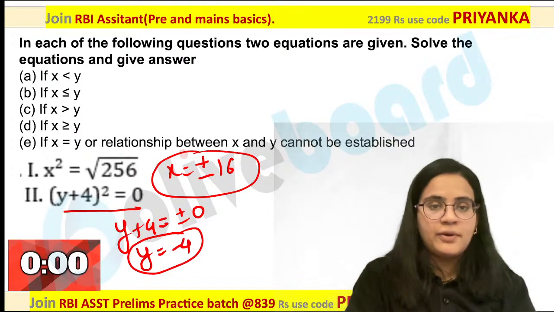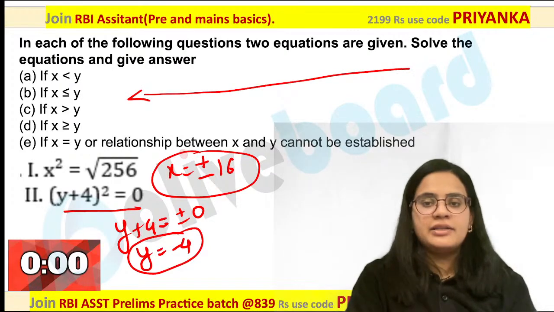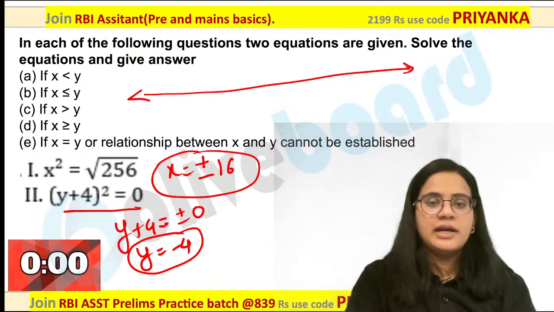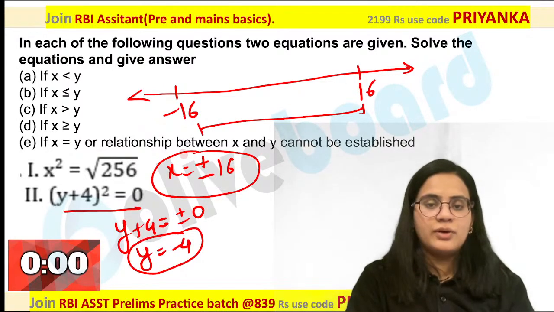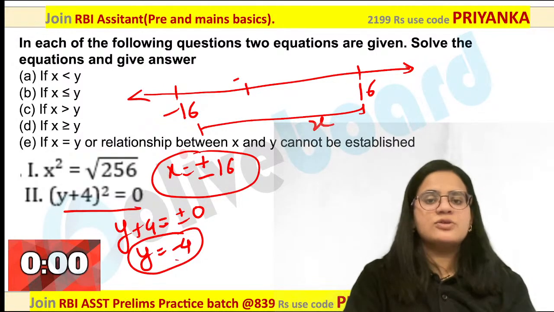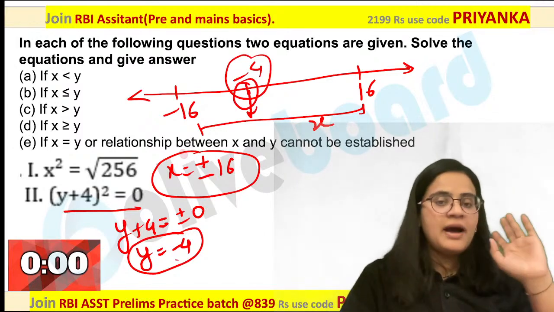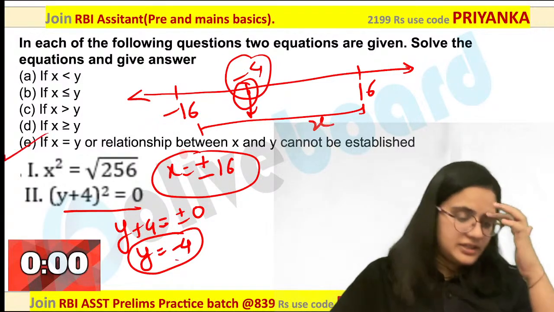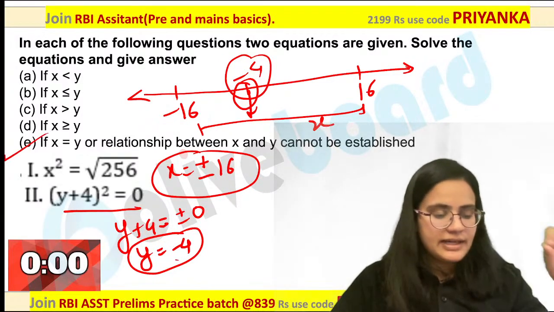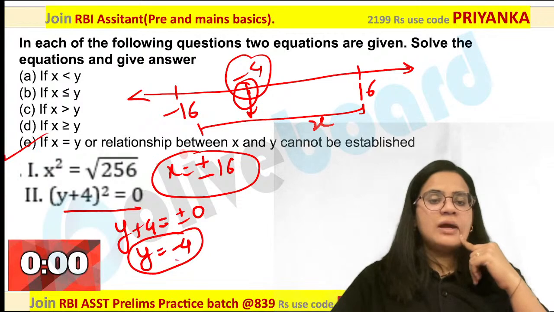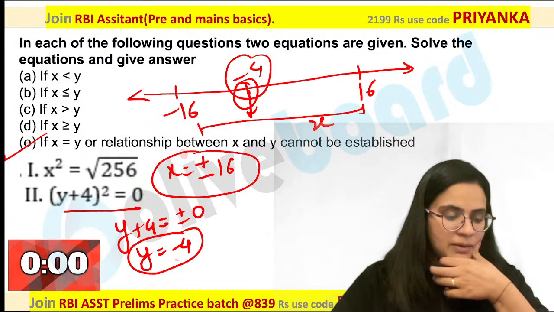Are you guys getting my point? Now you can easily compare the roots on the number line. So what will you get? This will become negative 16, positive 16. That is your x value over here. What about y value? It is only minus 4. There is overlap at this point. So what would be my answer over here? Cannot be determined. You guys were perfectly correct. Are you getting my point?